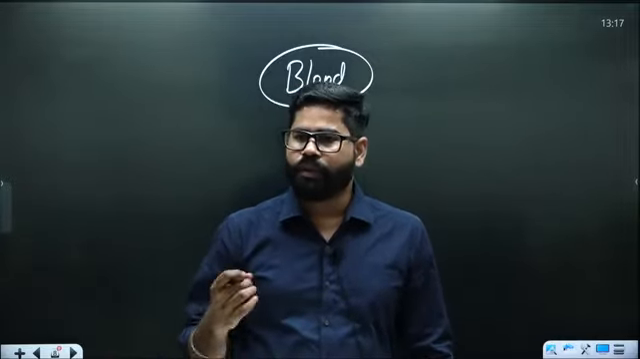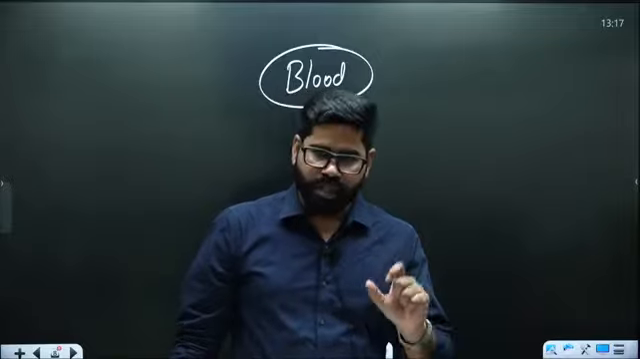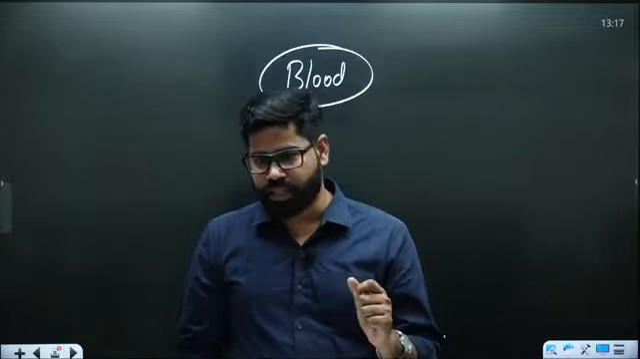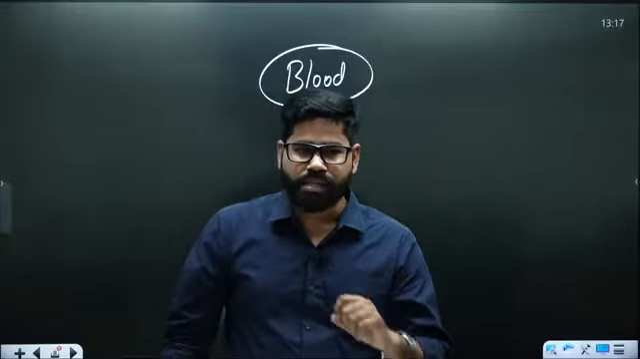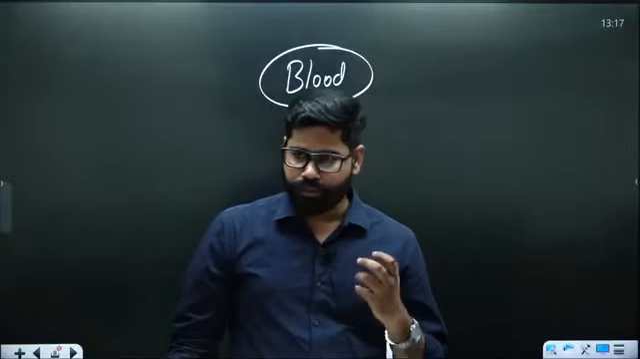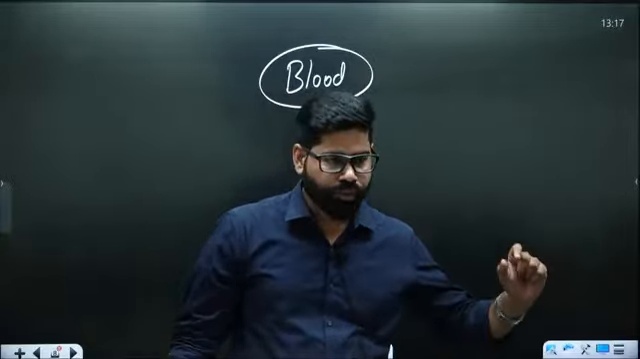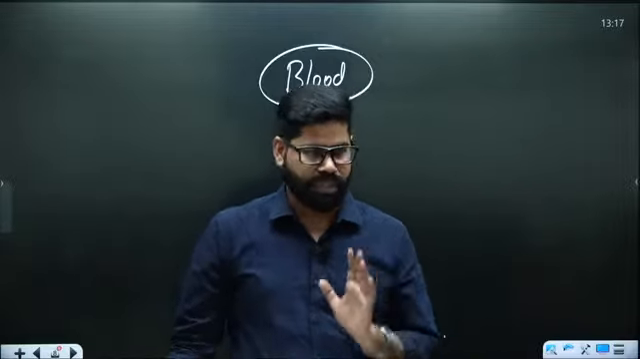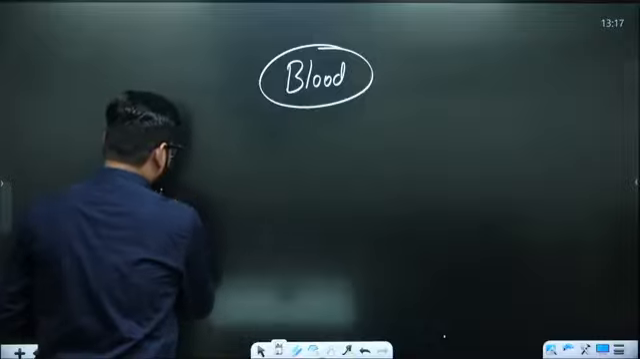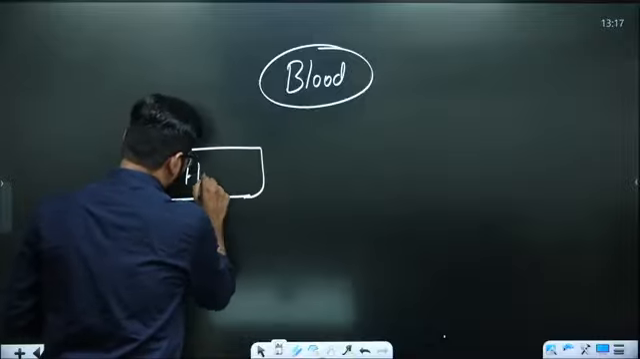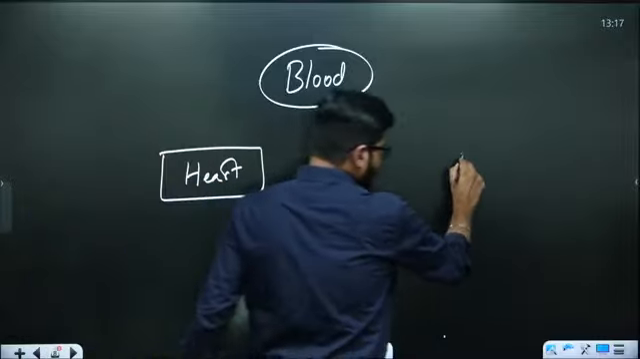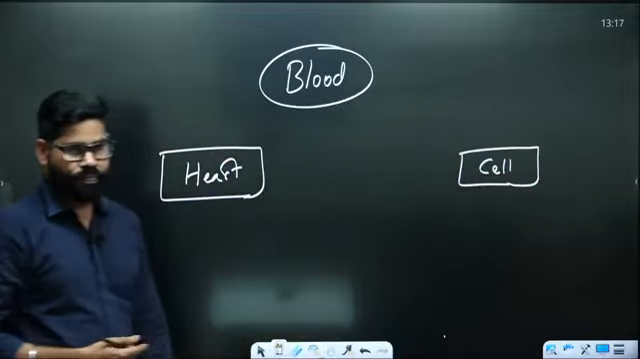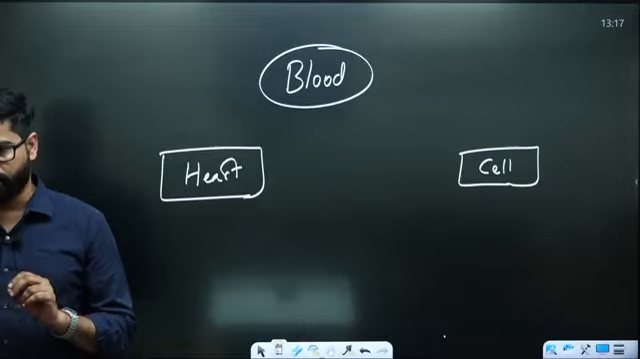There is one thing called blood vessels. Blood vessels are basically tubular structures through which the blood is passing in our body. Blood is a fluid, so it needs a tube which can take it to all the different parts. For that we have the vessels. Suppose we have the human heart and we have a cell. Between this heart and cell there is the presence of blood vessels.